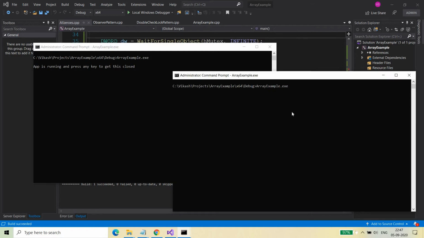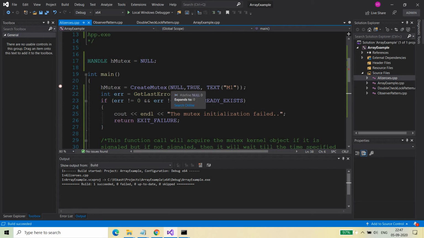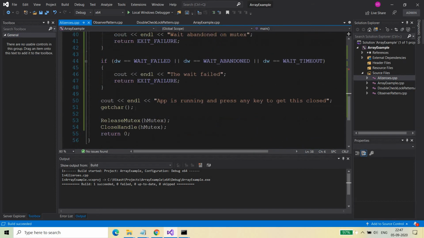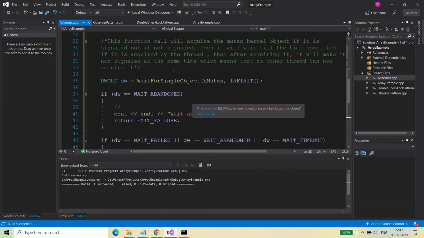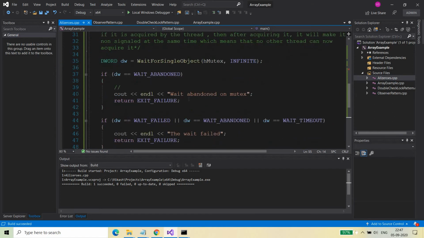So here it is waiting. The second one is waiting. Now for the first one I'm just pressing any key, and there in the second one it shows you wait abandoned on mutex. Why? Because the first thread which got the chance to create this mutex became the owner of this mutex, and that is why when it closed the handle, or when it released the mutex, or when it came to an end, this mutex kernel object was destroyed from the kernel memory, and that is why the other thread got this wait abandoned message. This is a very important concept.